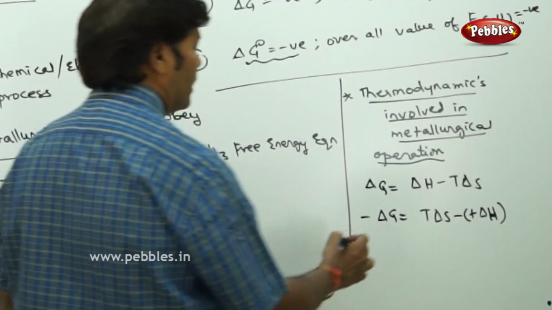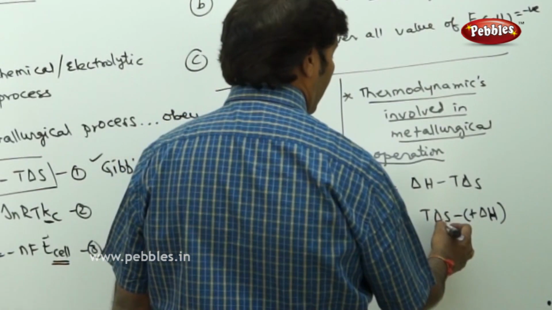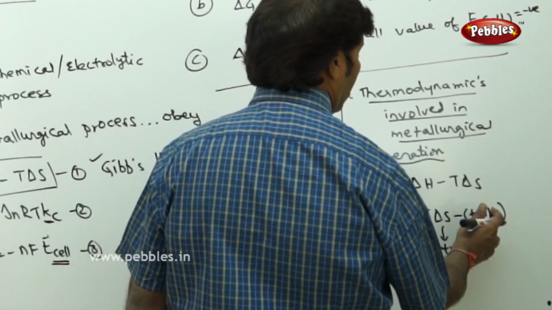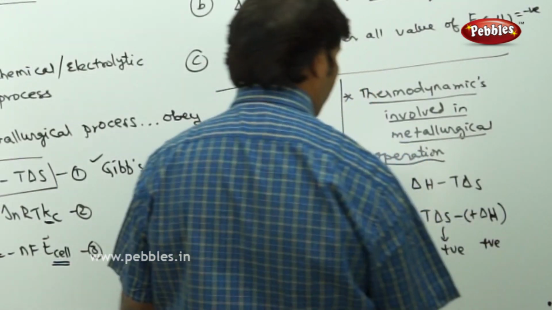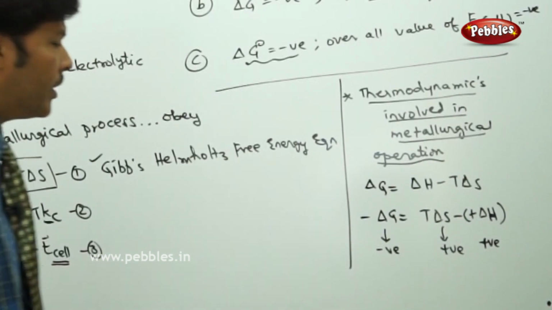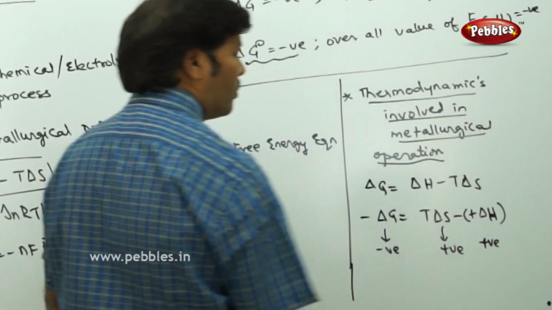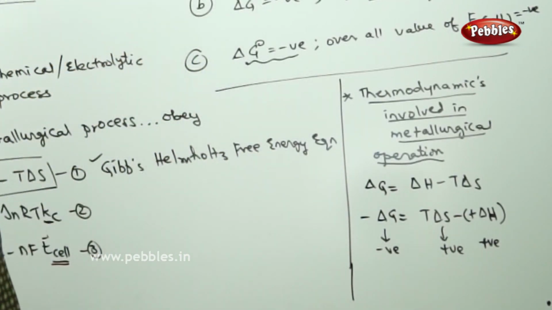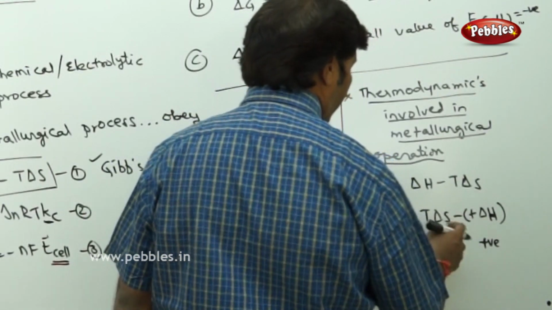Here we can say that the free energy ΔG is negative, entropy change is positive, and the enthalpy change is also positive. I think this could be one of the best combinations you can take for any metallurgical operation. If you find that the entropy is positive, then we have to see what kind of slope is operating here.